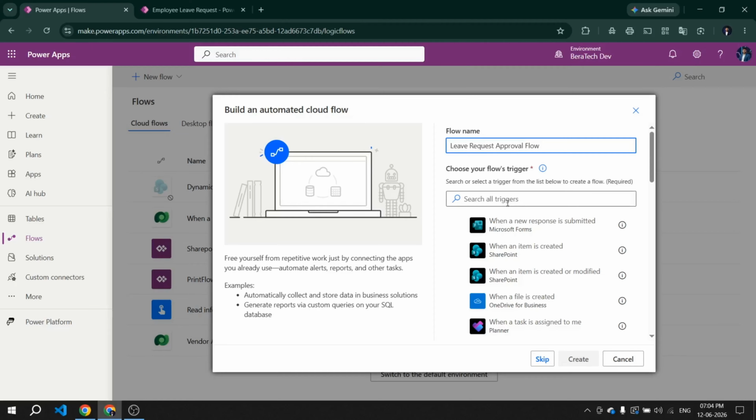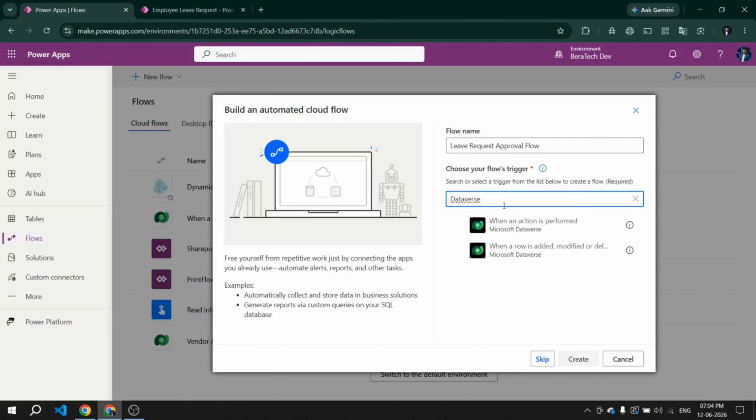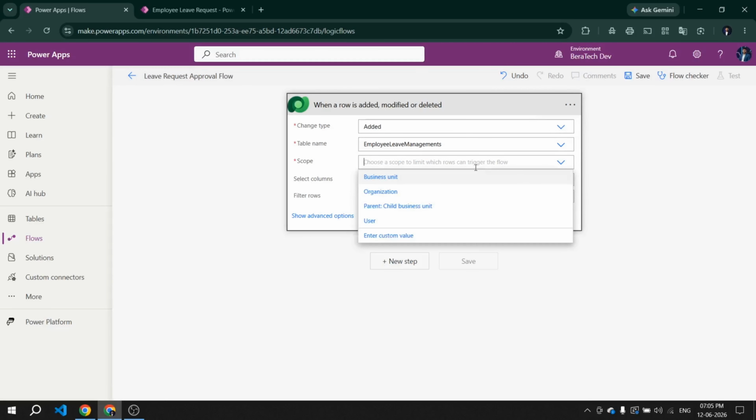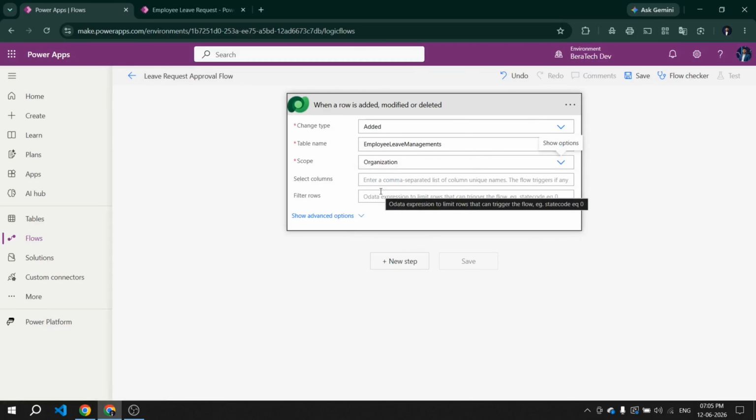And now we need to search for our trigger. In the search box, type Dataverse. You will see a list of Dataverse triggers, and select it. Now once our editor opens, we just need to configure our trigger. Change type to added, because we need it whenever a record is created. Table name I will give, and scope I will choose organization, so it fires for all users. Your trigger is set. This flow will now fire every time a new record is added in your table.